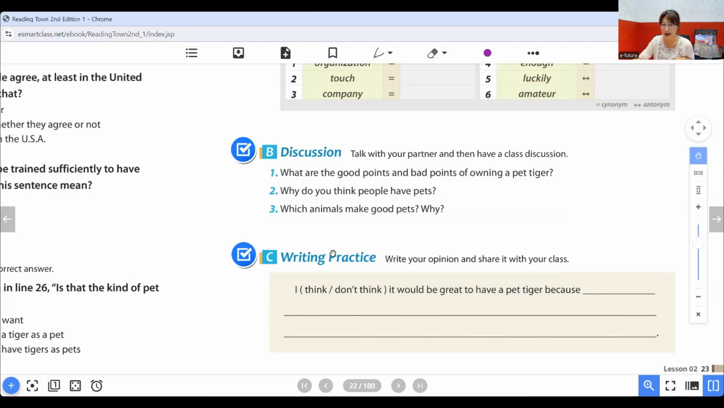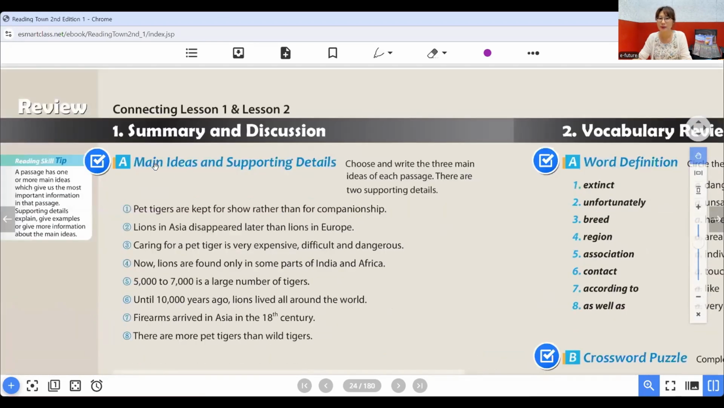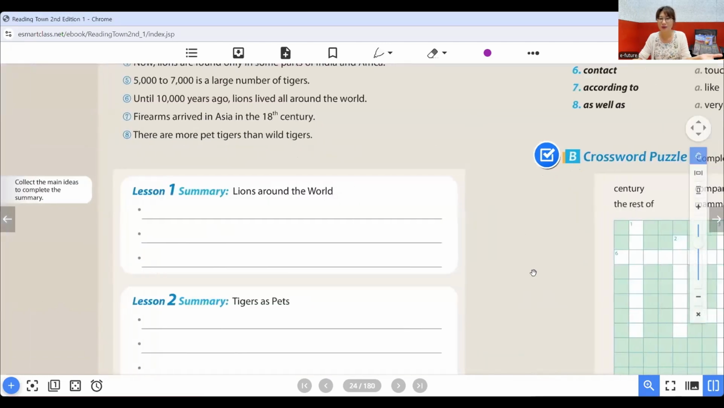And we have a writing practice here. I think, or I don't think, it would be great to have a pet tiger because... So students can write their opinion, and then they can share this with the whole class. And when you finish this, you can go to the review page, summary and discussion. So you write a summary. But it's not easy to write the summary. You need to give some kind of support, so that's why we provide a guideline like this.